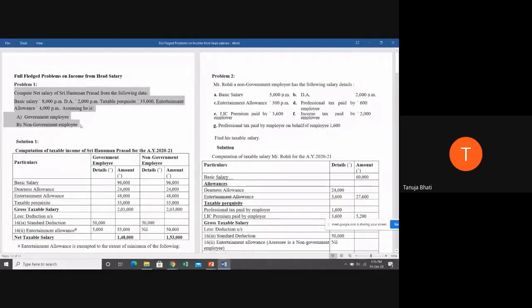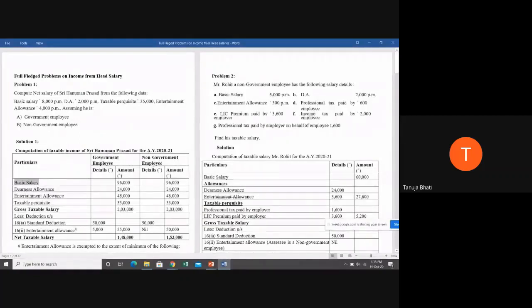Since no information is given about the year, but the current assessment year which is going on is 2020-2021, we will take assessment year 2020-2021. Now, what is the basic salary? It is going to be 96,000.